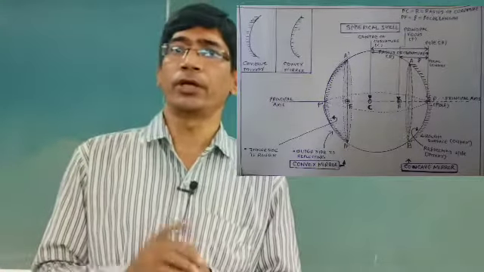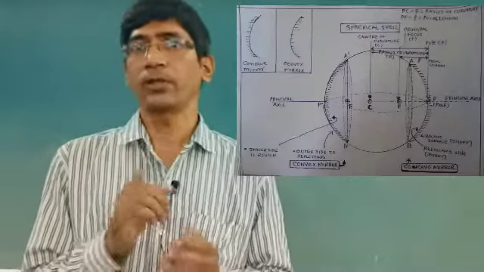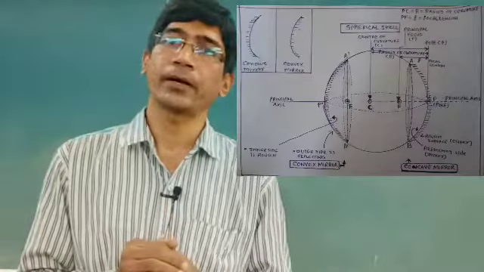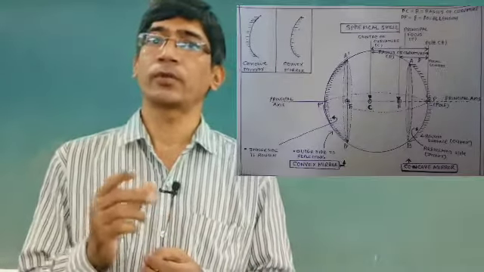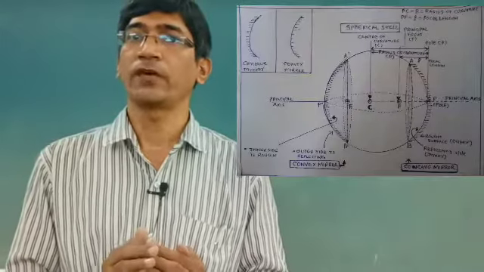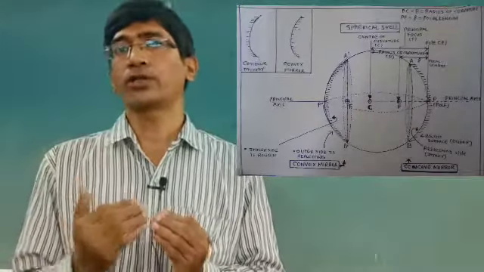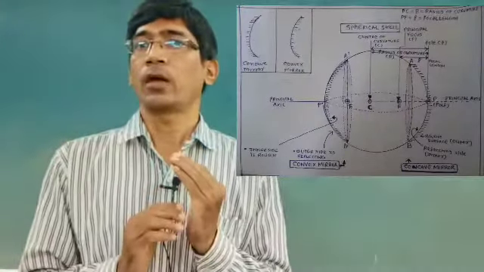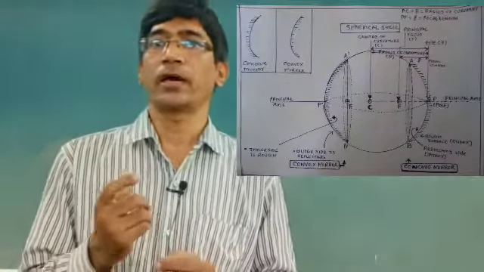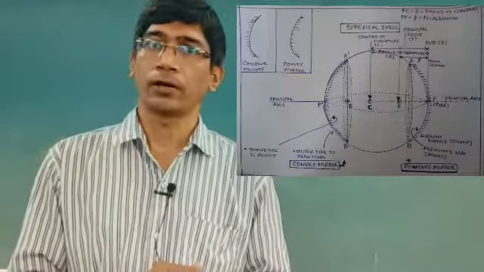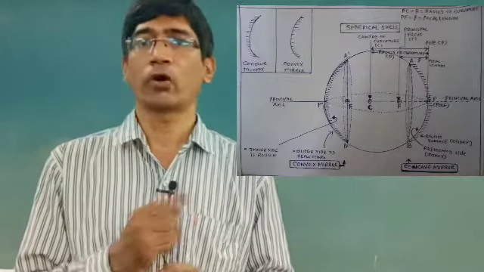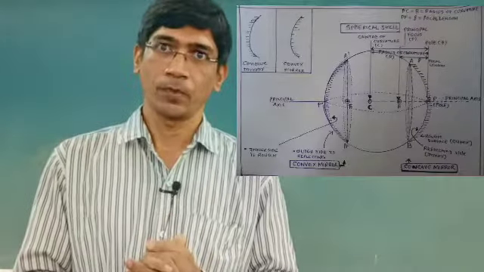If the inner side is polished, so that the outer side becomes reflecting, then this type of mirror is known as the convex mirror. In the same way, if we polish the outer side and the inner side is reflecting, in that case we get the concave mirror. We can draw the symbols of the convex mirror and concave mirror like this.